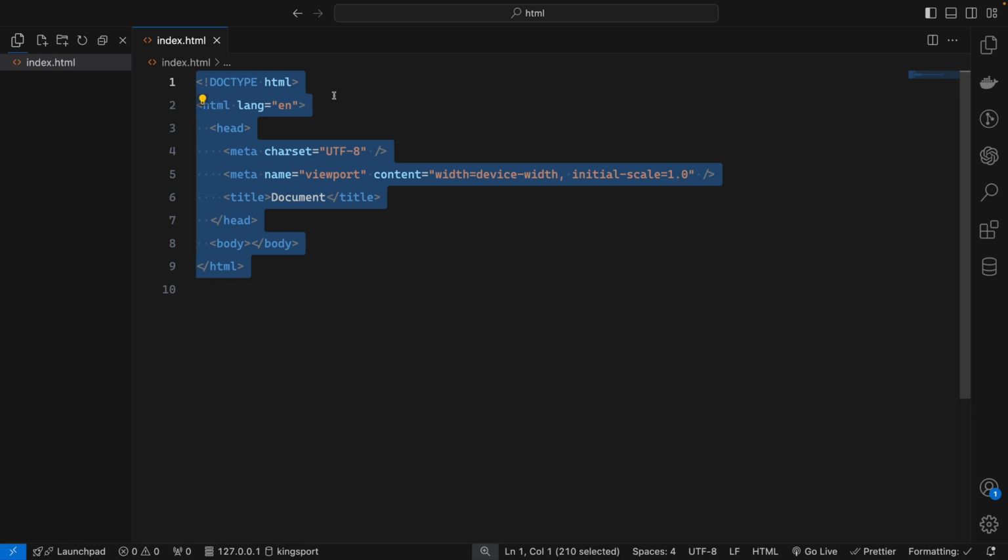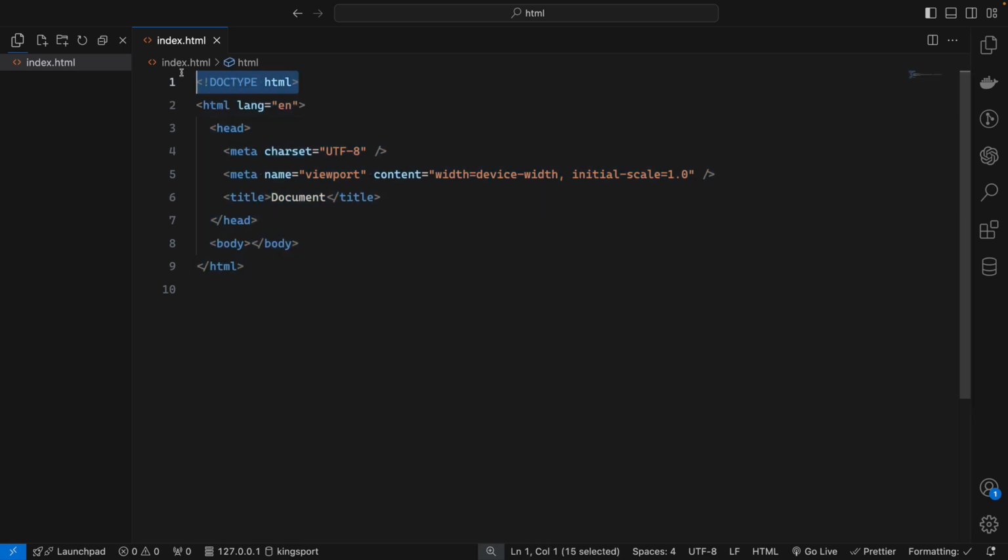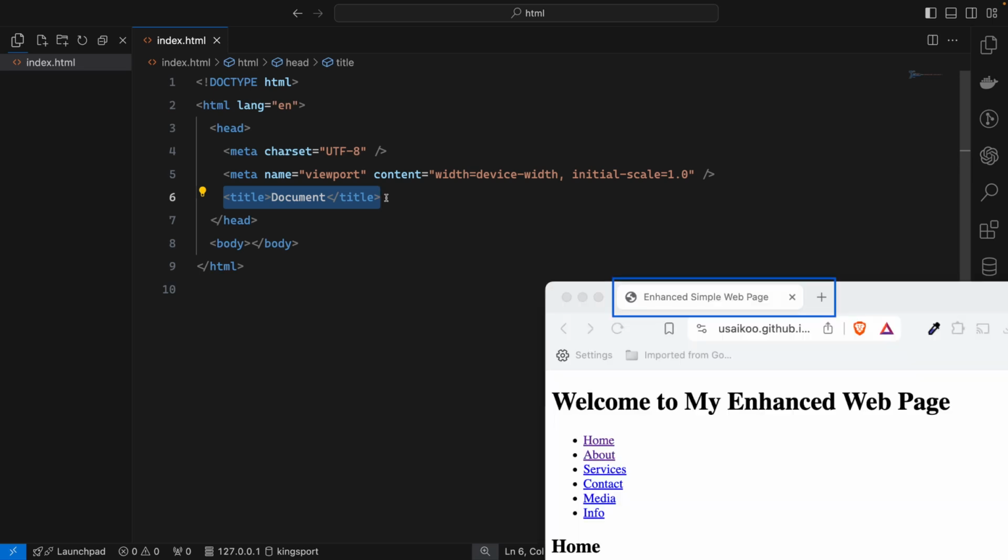So this is the structure of the HTML. Let's look again. This is the doctype. It is not an HTML tag. It is just declaring to the browser that the file is an HTML file. And then this is the HTML root tag with the language set to English. And then we will have the head. Inside the head, we have the title for that website.